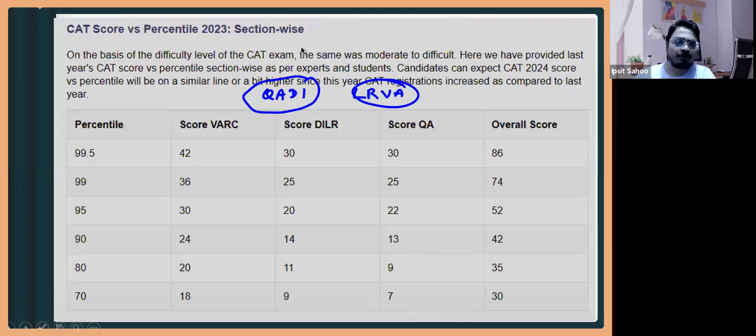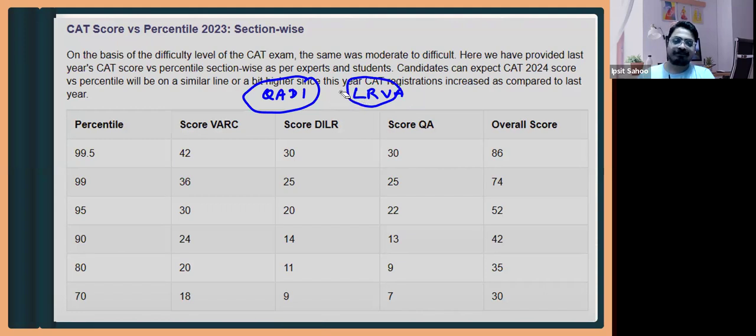So what happened then? People who are good at quants started avoiding DI, people who are good at LR started avoiding VA, and the people who are good at VRC started avoiding LR. So they realized that if they keep 2 sections, then all the 3 areas are not being tested.